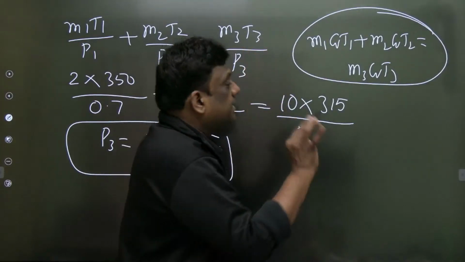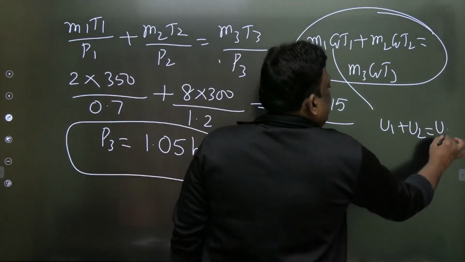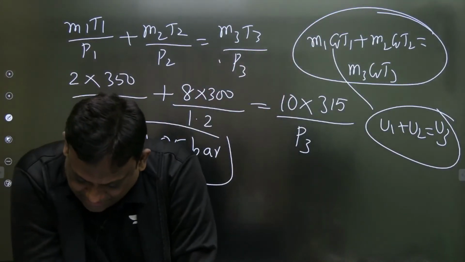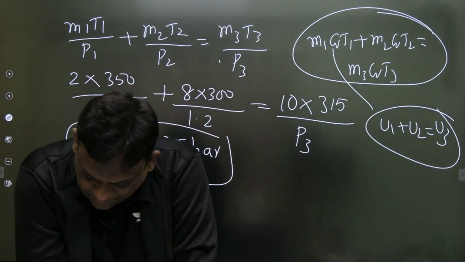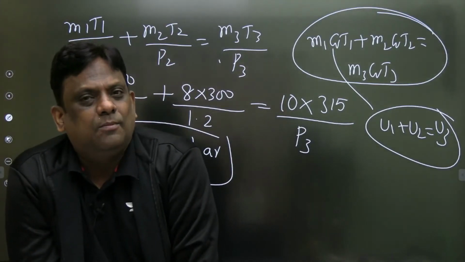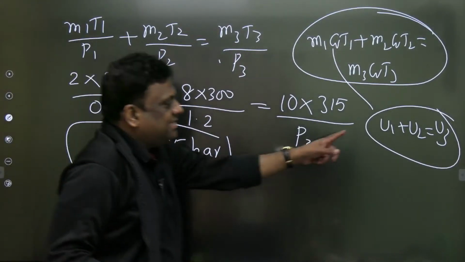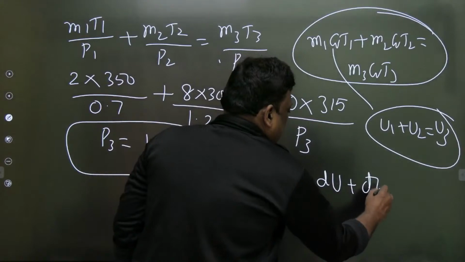वो क्या बोल रहा है? देखो इसका मतलब U1 plus U2 is equal to U3. He is conserving the internal energy. He said, can't I use this? Can anyone tell why? ये नहीं यूज करेंगे इस प्रॉब्लम में, पता है आपको? देखो एक बार, ये कहां से आए? dQ is equal to dU plus dW, work is zero.